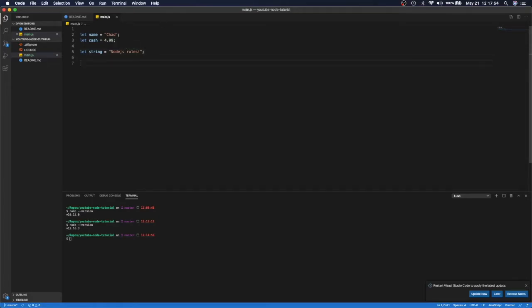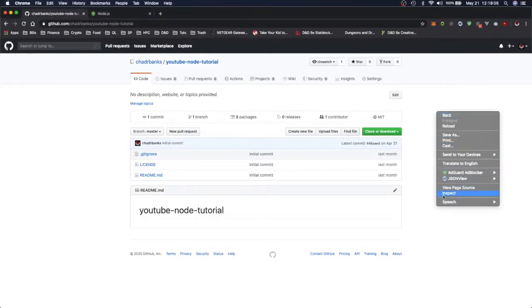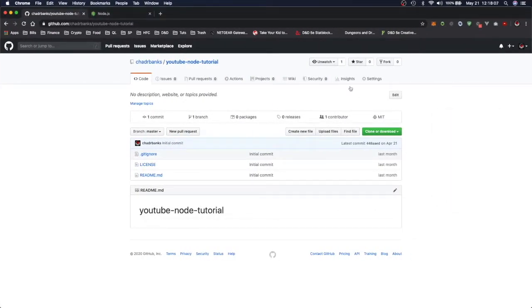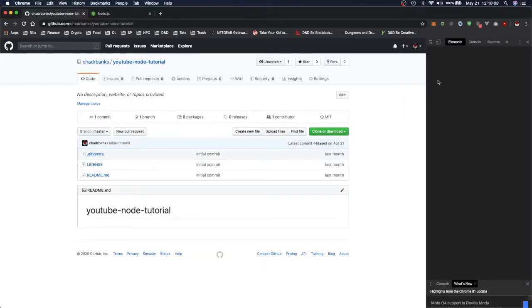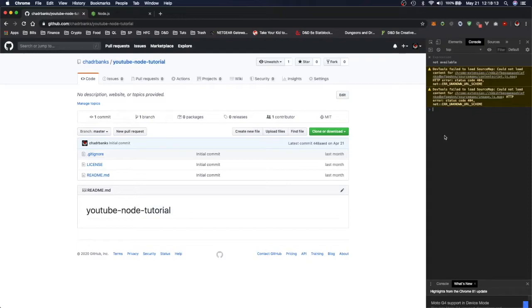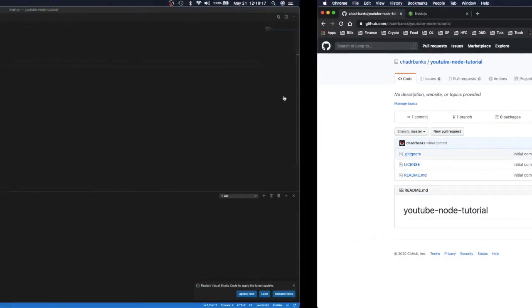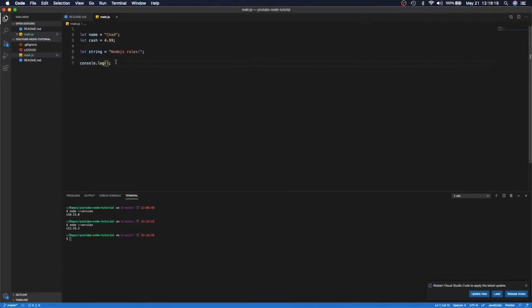When you want to see them on the screen or execute the script, console.log is what you're looking for, right? If you're familiar with JavaScript, you've probably used this to get logs to go into your dev tools, right? So if you do an inspect or an F12 and you get this dev panel here, you go to console, right? Console.log in a JavaScript file sends logs here. It's great for troubleshooting. It's amazing for debugging. And it's no different here, right?